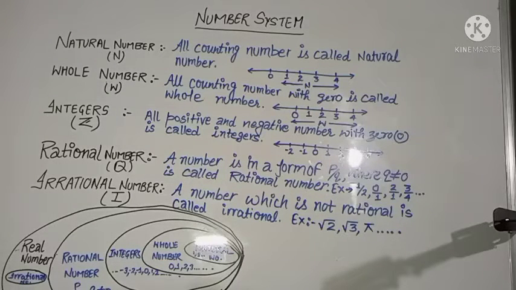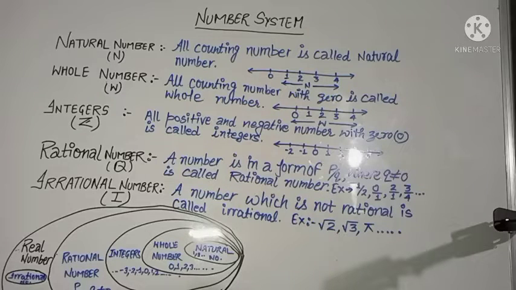Today we will discuss the chapter number system. So what is a number? To know the quantity of anything is called a number. Just like how many students are in this class, it may be 50, it may be 40, it may be 35. If my mother says go and bring some sugar, that sugar will be 1 kg, or 2 kg.